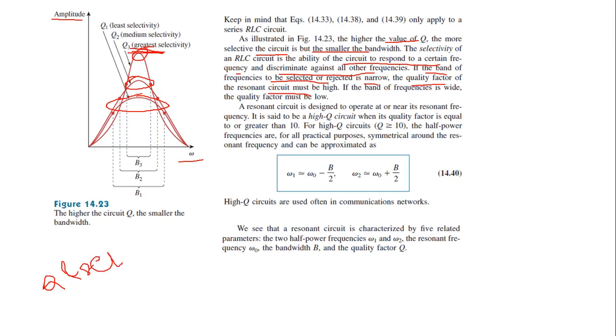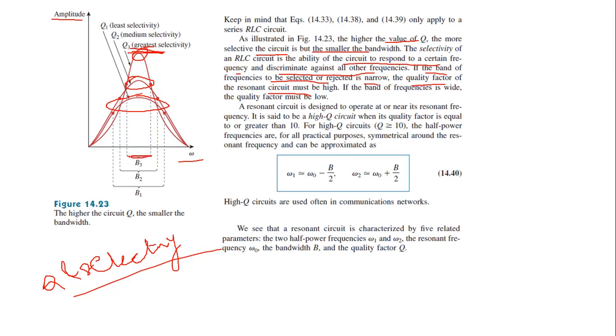If you have a higher value of Q, then selectivity will be higher. Then we have a narrow bandwidth.